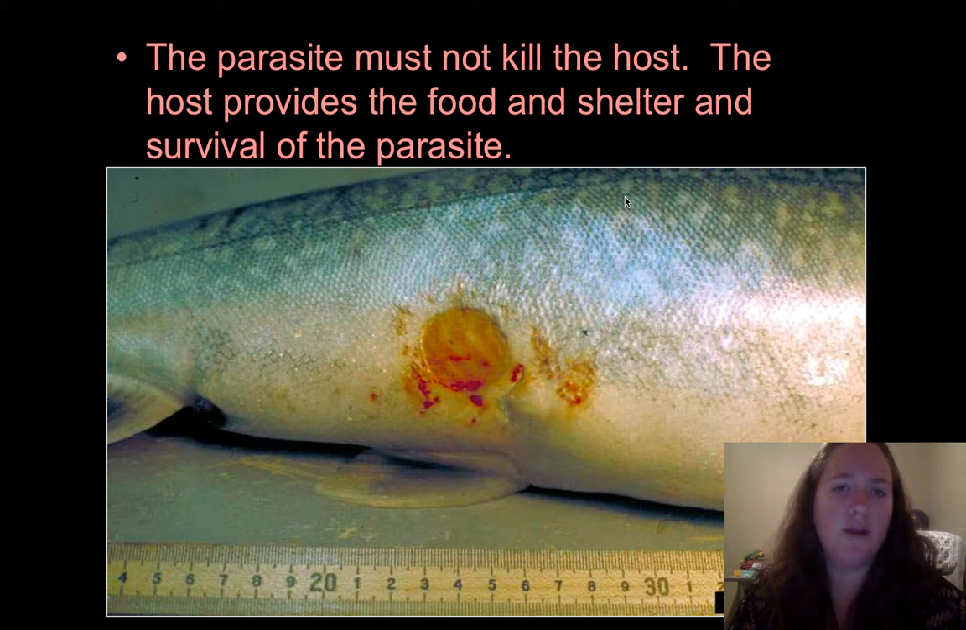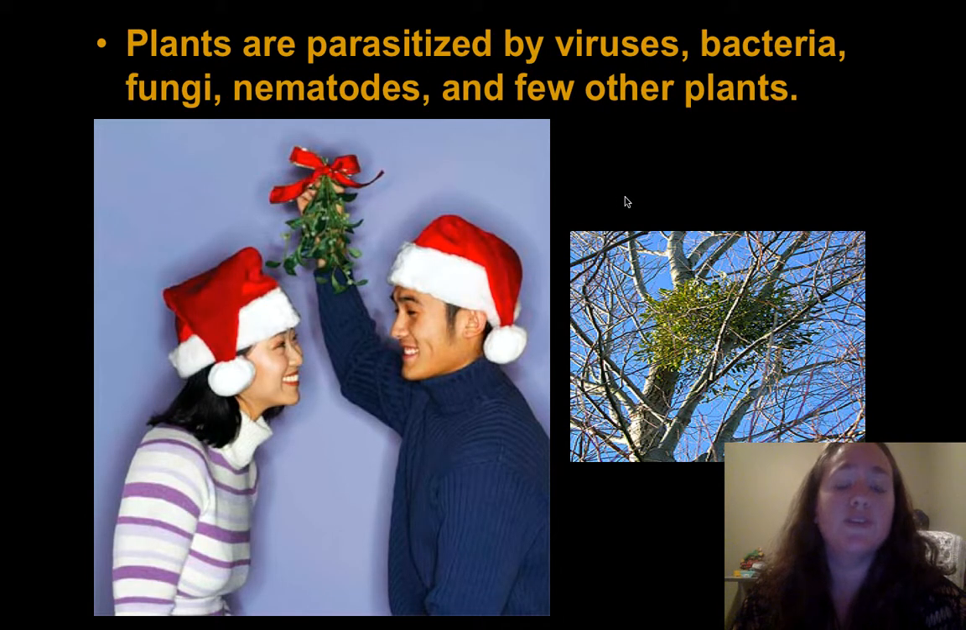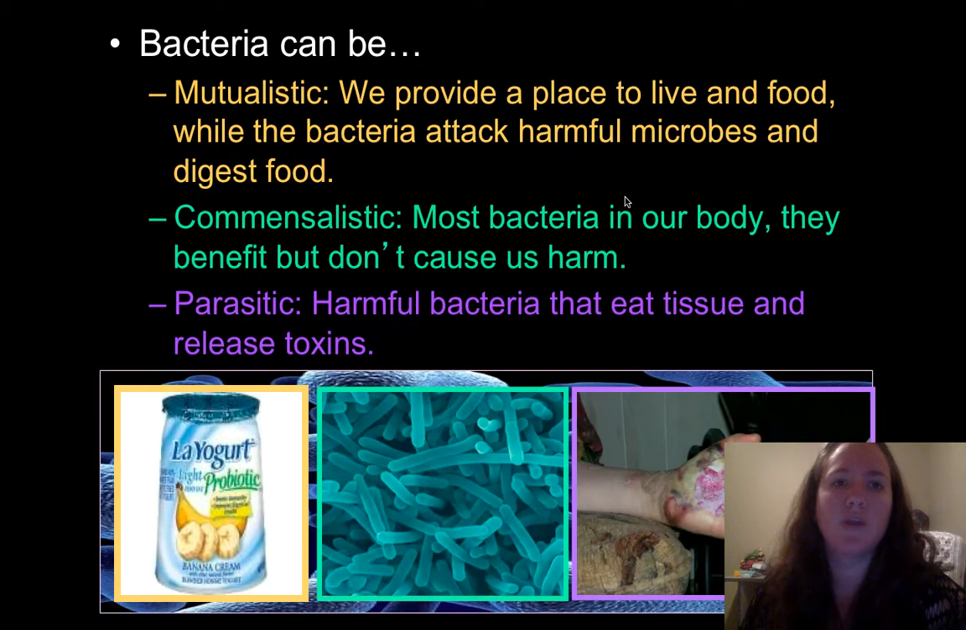The key though for parasitism is it doesn't need to kill the host. If it kills the host, then the host is dead. It has to go and find another one and it has lost its food and its shelter. So the host is really important for the survival of the parasite. Here's an example of a plant parasite. It is mistletoe. So I know everybody thinks that mistletoe is awesome around the holidays, but in fact it is a parasite inside a tree.